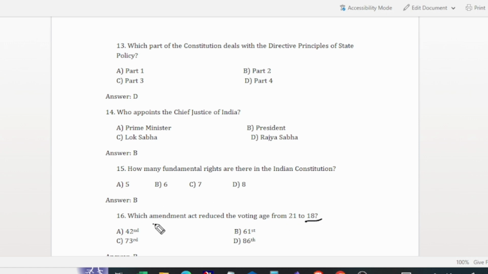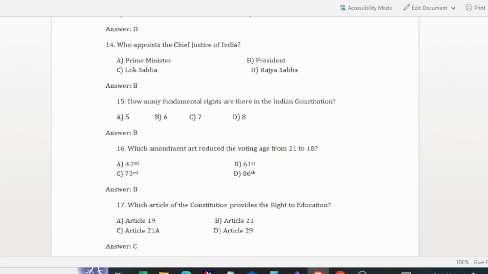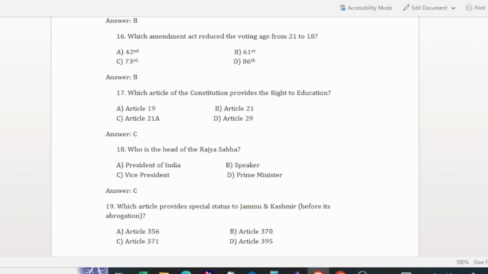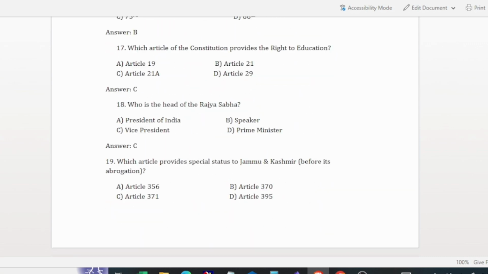And what is an amendment? An amendment is nothing but making a correction in the Indian Constitution as per our need, by the approval of the lower house and upper house.